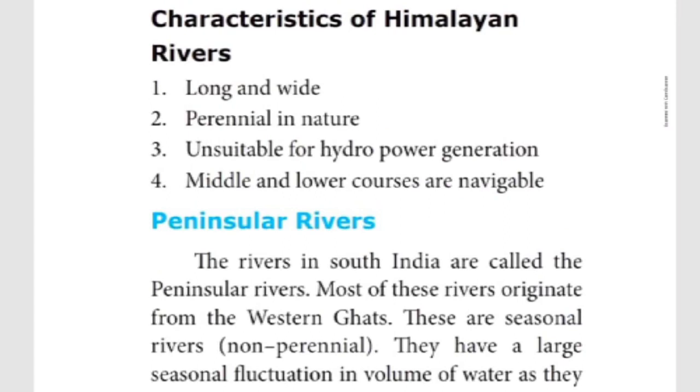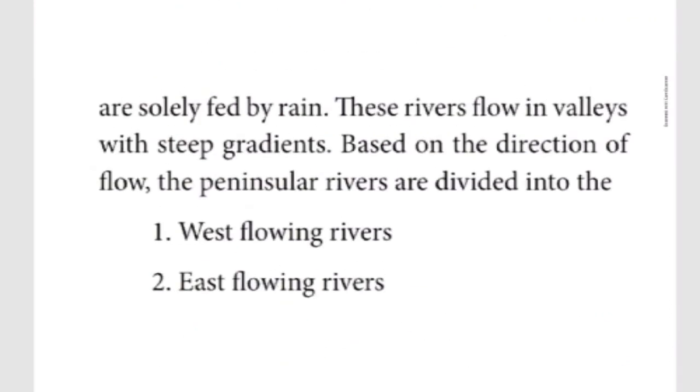Mainly these rivers originate from the Western Ghats. These are non-perennial rivers because they depend upon the rainfall. They have a large seasonal fluctuation in volume of water as they are solely fed by rain.